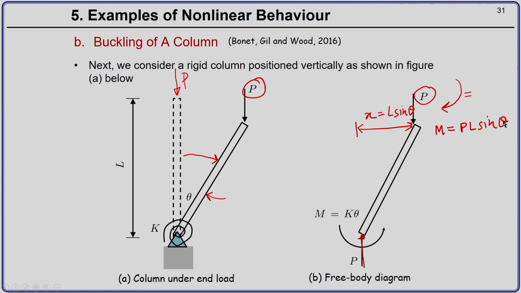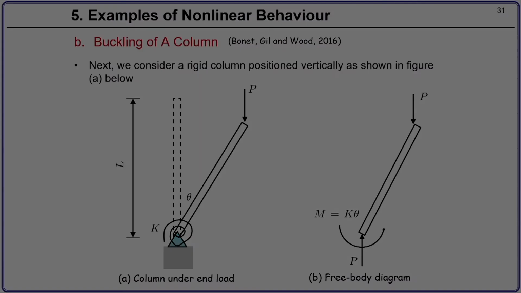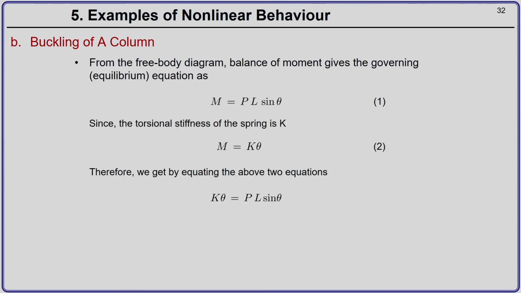This moment will be resisted by the torsional spring present at the pin joint end, and this moment will be equal to K times theta. K is the torsional stiffness. The reaction forces are equal. Now, balancing of the moment will give you this equation: K theta is PL sin theta.